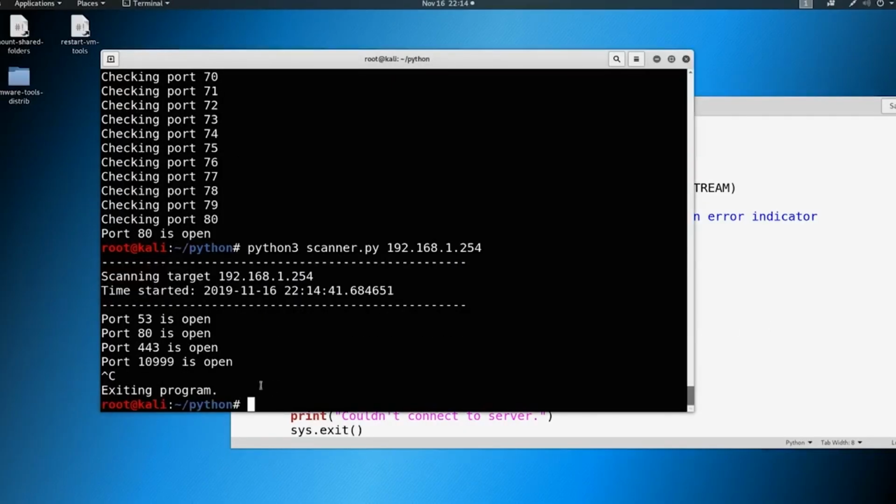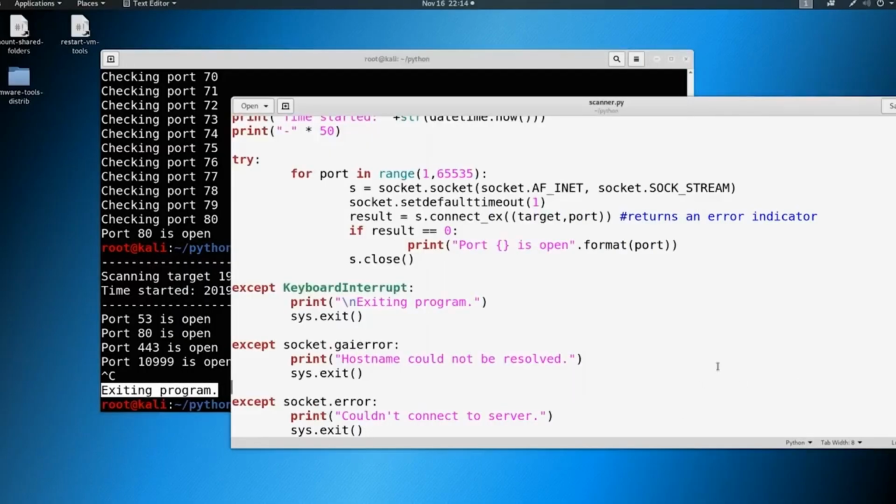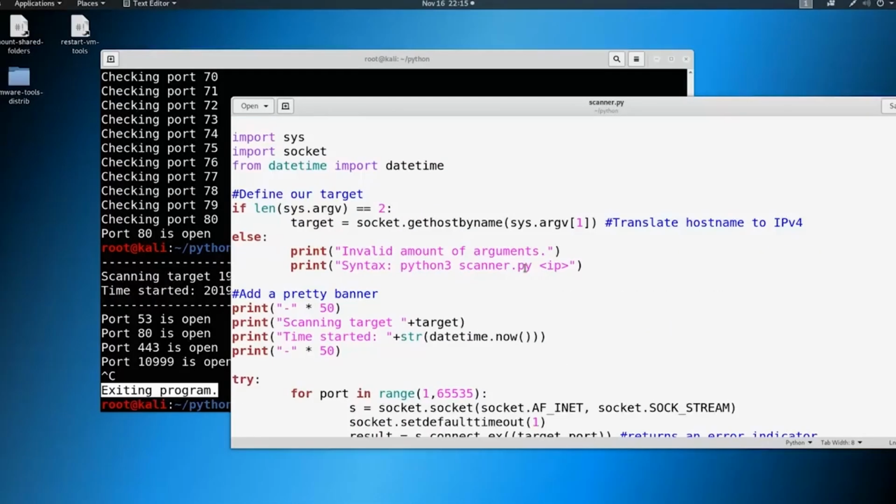So I'm going to go ahead and Control C, and you can see now exiting program, our keyboard interrupt worked. So everything is working really, really well. And that is it. So that's it for the Python series. And hopefully this all made sense.